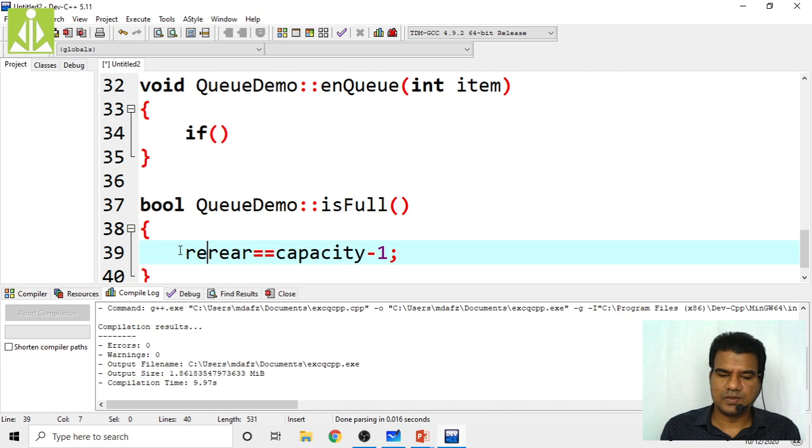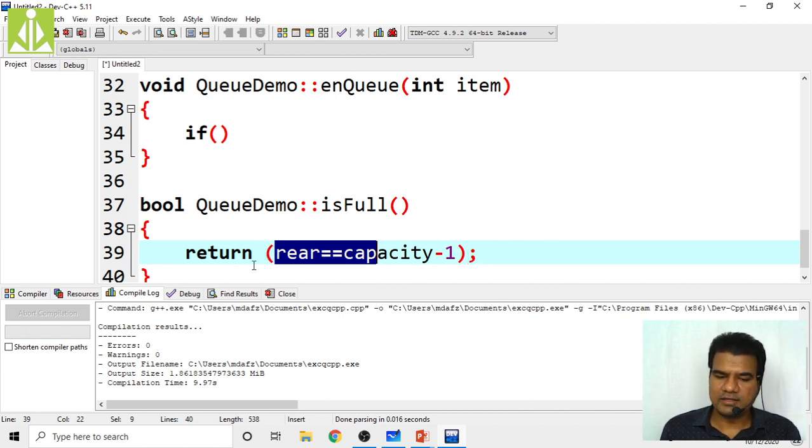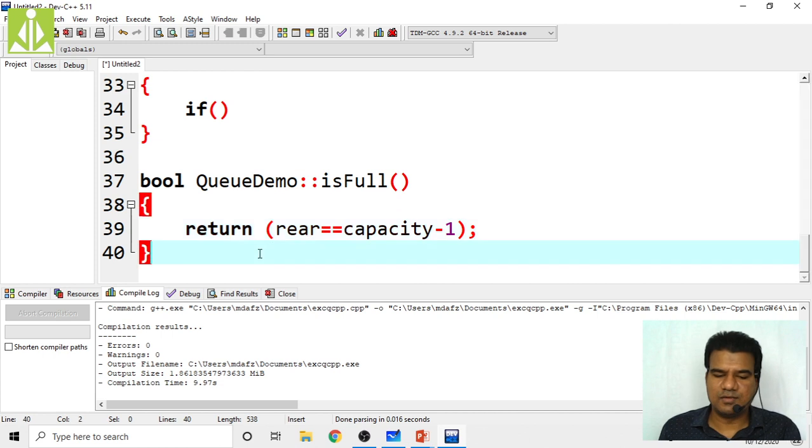So simply return this entire thing. If your queue is full, means if your rear becomes capacity minus 1, this entire condition will become true, and this return will return true. So your is full function will return true. In that way it will work.